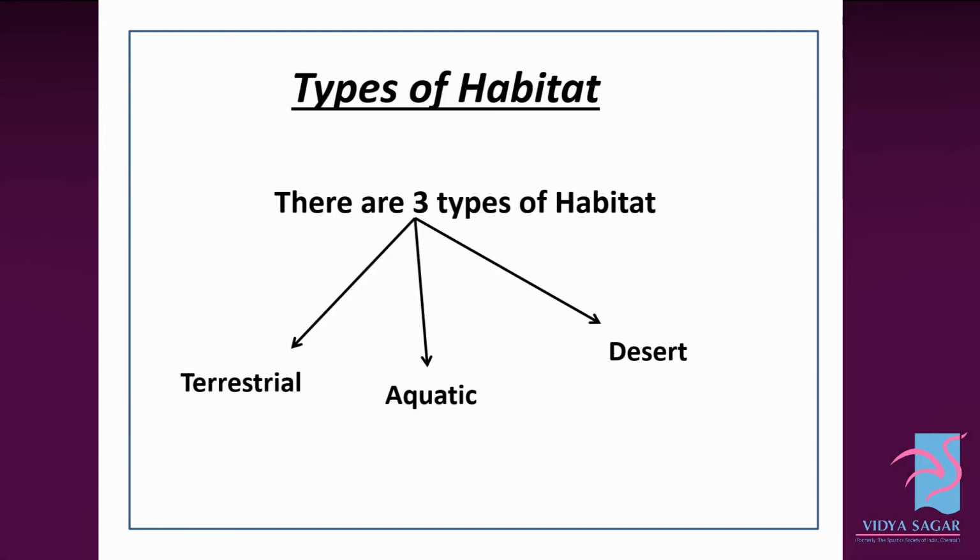There are three types of habitat: 1. Terrestrial, 2. Aquatic, 3. Desert.